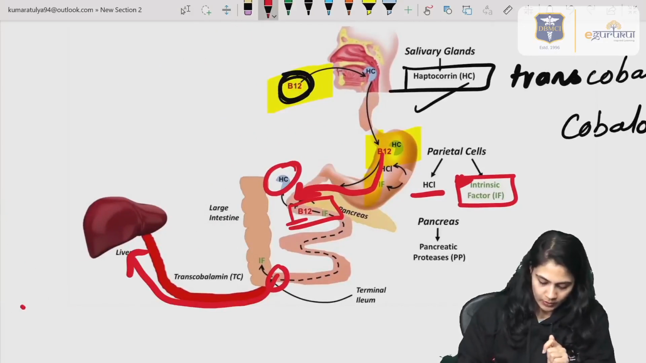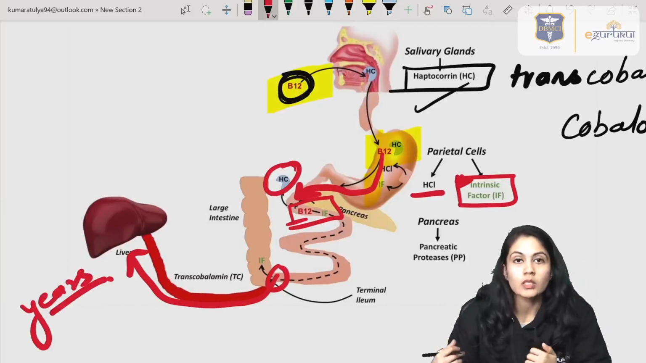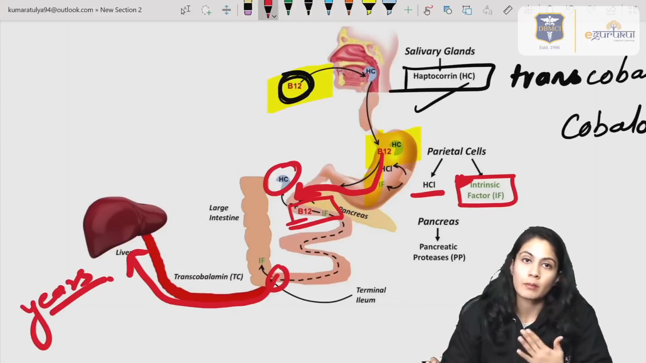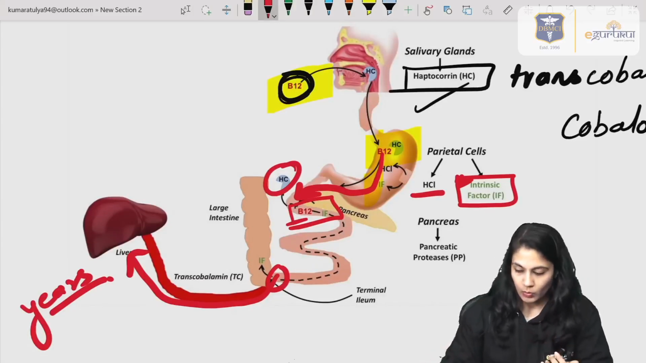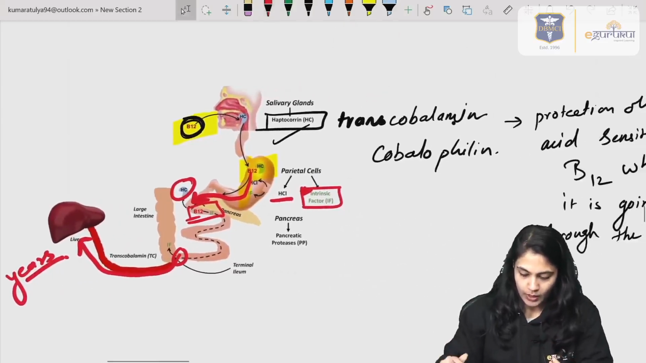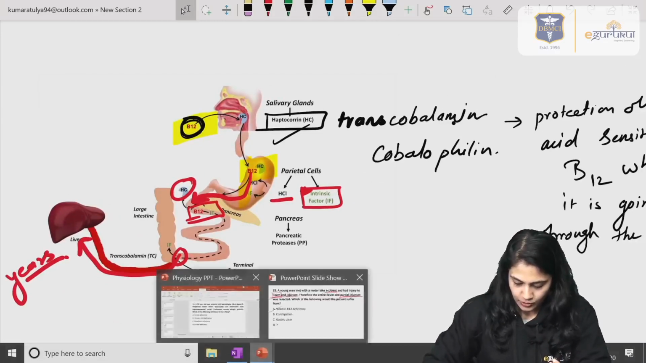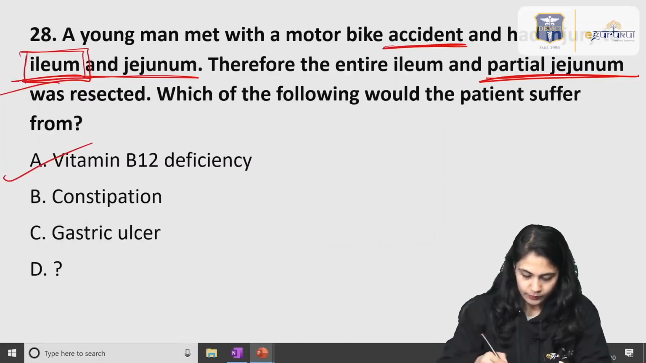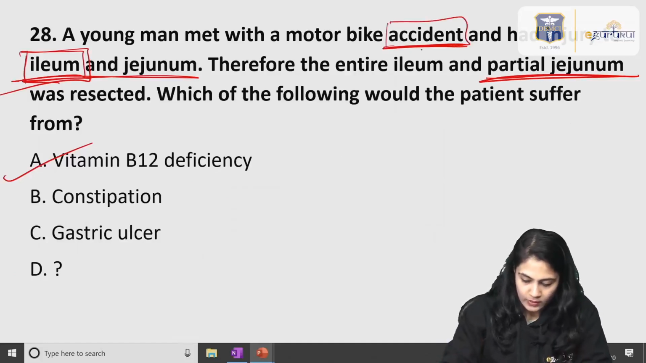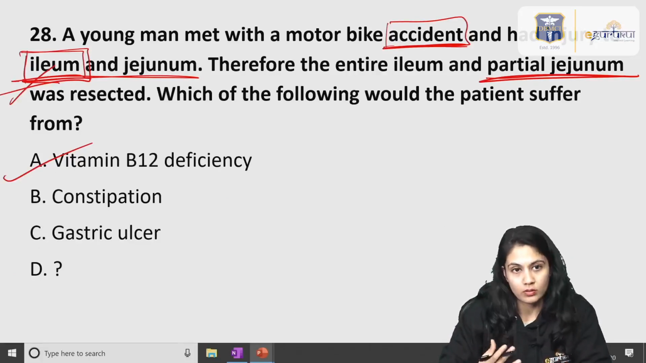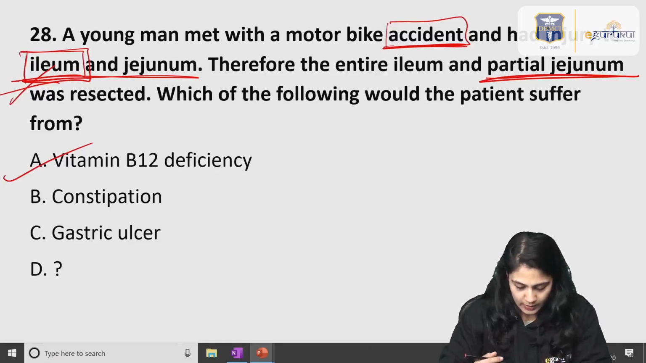Remember, B12 can be stored up to years, not in the days, not in the months. If you are eating properly, it can be stored for 1 to 2 years. Okay, so in the question the patient suffered an accident and had an injury to the ileum as well as the jejunum, right? So he will suffer from B12 deficiency.